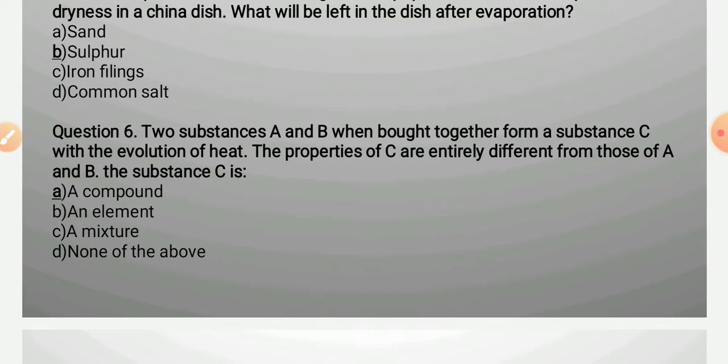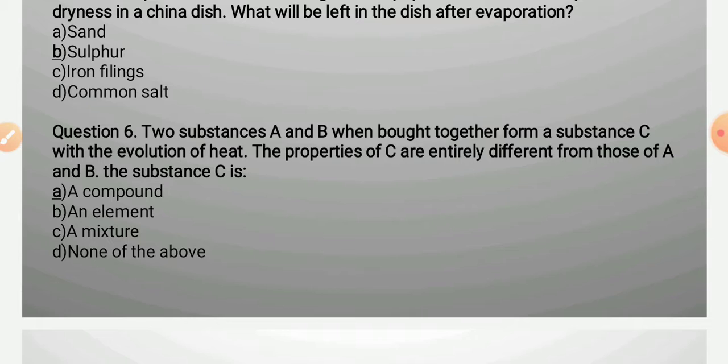Two substances A and B, when brought together, form a substance C with the evolution of heat. The properties of C are entirely different from those of A and B. You know that when two or more elements or substances are combined chemically to form a new substance, then we get a compound.